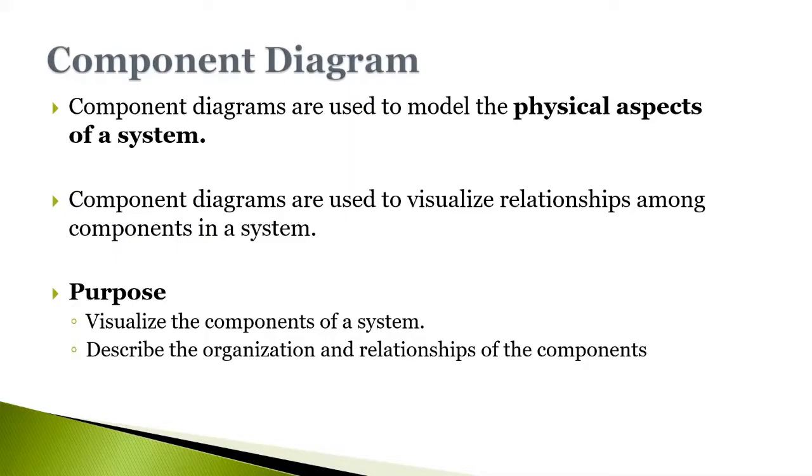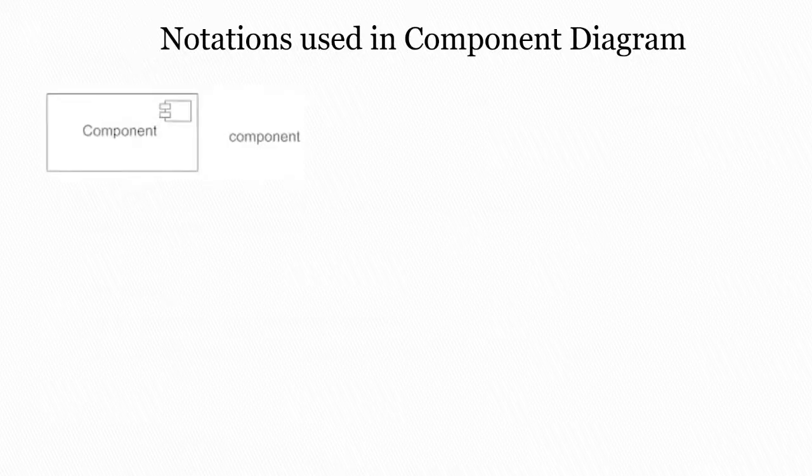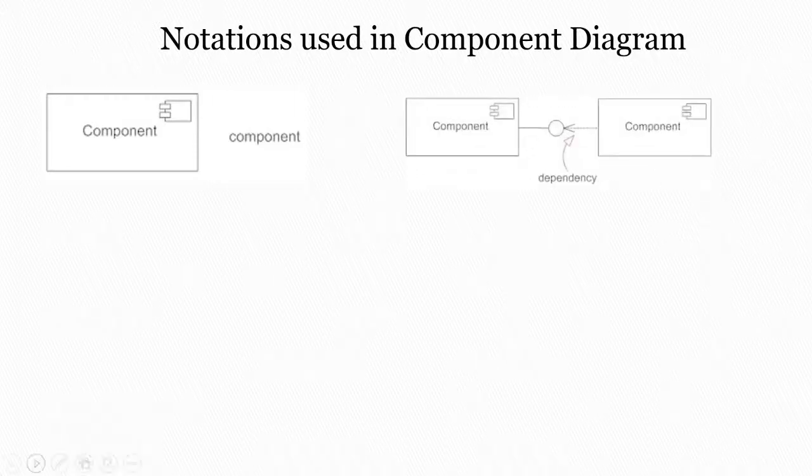So let us see what are the notations used in the component diagram. The first notation used in the component diagram is this, that is a component. A component is a logical unit block of the system, a slightly higher abstraction than classes. It is represented as a rectangle with a smaller rectangle in the upper right corner, with the word written above the name of the component to help distinguish it from the class. The second notation is the dependency. To draw the dependency among the components, use dashed arrows.